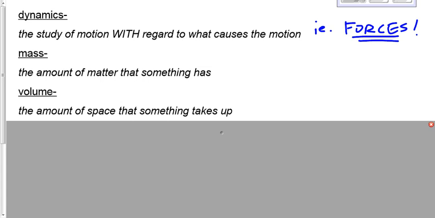Mass is a much more important definition, a much more important term for us in this unit because that's what we do a lot of in this unit. We're studying forces, right? And force is dependent upon mass. So we clearly are going to use mass quite a lot in this unit.